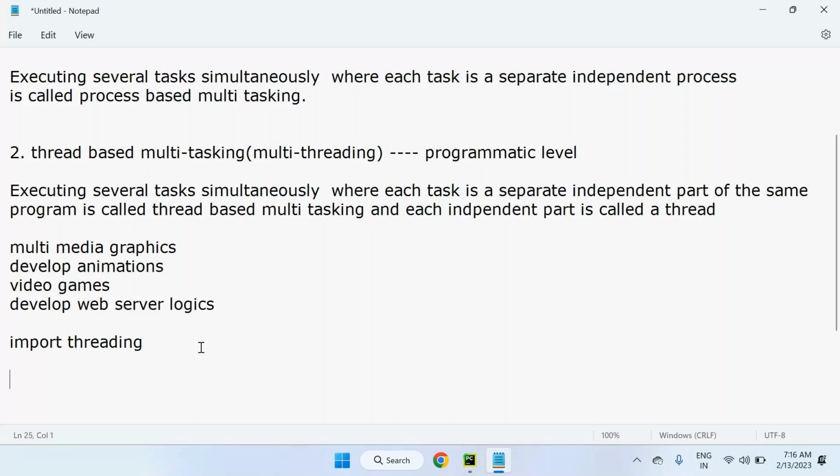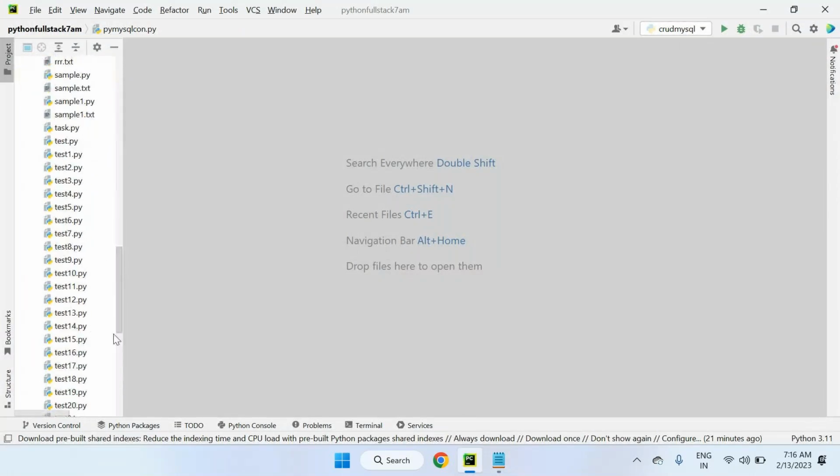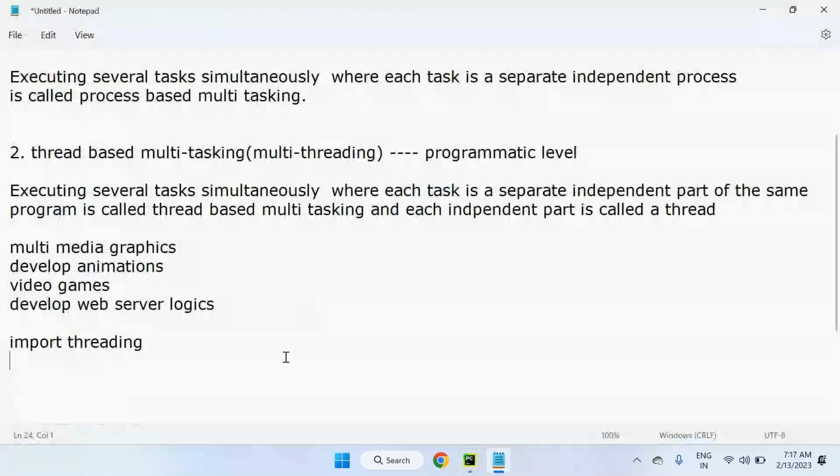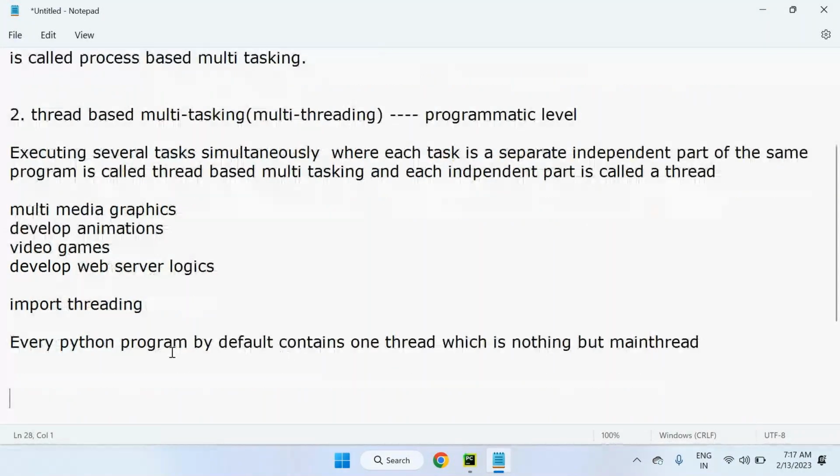So far, in whatever programs I have discussed topic wise, in each and every program by default there is one thread, that is the main thread.